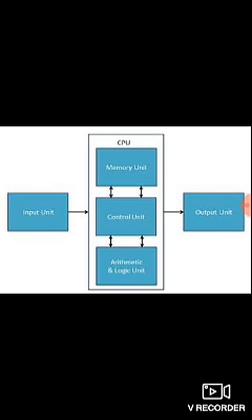So we will learn about these three units. First we will start with the arithmetic logic unit, which we commonly call ALU. ALU stands for arithmetic logic unit. It is a component of the processor which performs arithmetic, comparison and logical operations. Now I will tell you what arithmetic, comparison and logical operations are.